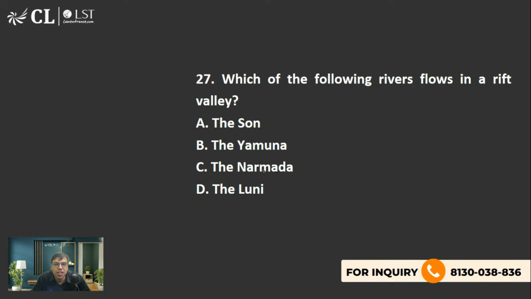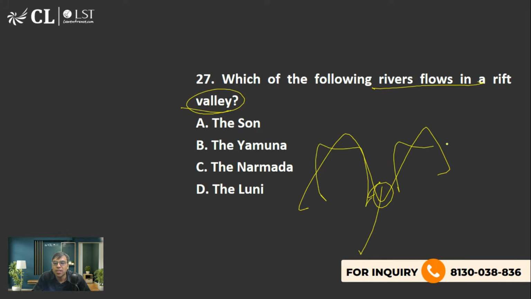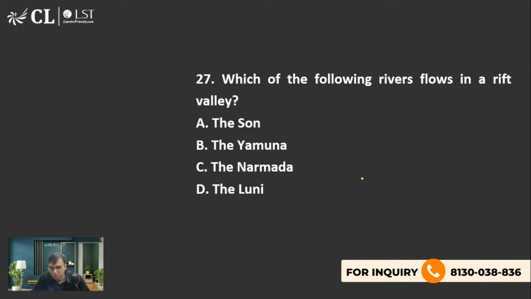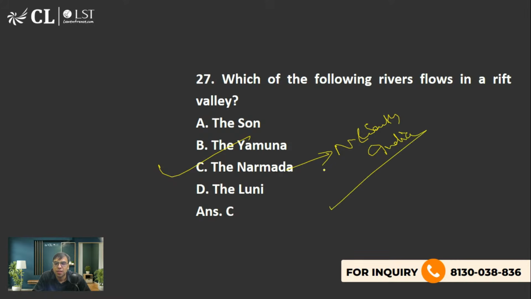Next is, which of the following rivers flows in a rift valley? रिफ्ट वाली 2 पहाड़ है, उसके बीच में जो रिफ्ट है उसमें से जाता है. 2 ब्लॉक माउंटेन्स आते हैं, ब्लॉक माउंटेन्स कहते हैं, उसके बीच वाले को रिफ्ट वैली कहते हैं. The right answer is option C, Narmada River. And this acts as a boundary between North and South India also. ये भी मैंने बताया. C is the right answer.